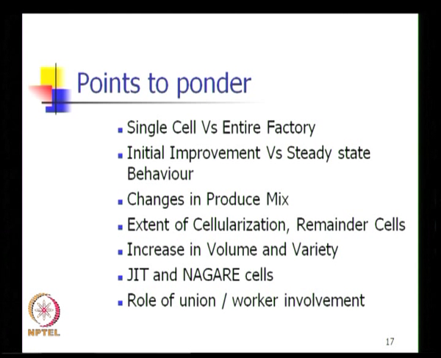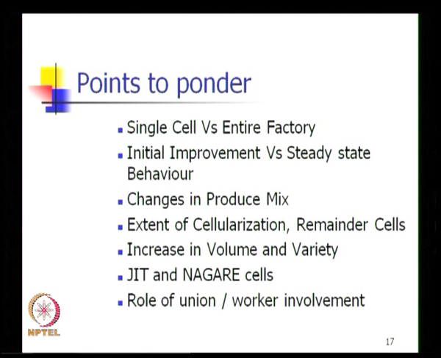Now, extent of cellularization and use of remainder cells is another issue. As we bring more and more products into the cellular mode of production, the extent of cellularization will go up. At the same time, we are aware of the fact that 100% would be very difficult, because there would always be some common facilities which cannot be dedicated to individual cells. Many times facilities such as heat treatment, facilities such as a large press that takes care of certain operations, these things are still kept centralized and are not dedicated to different manufacturing cells.